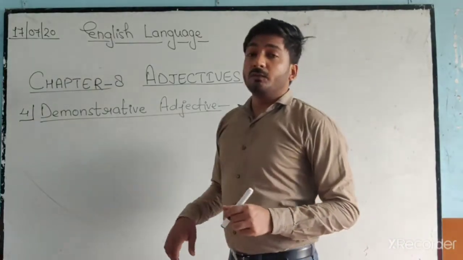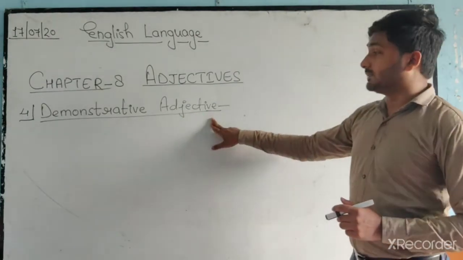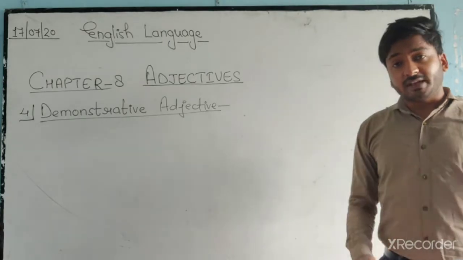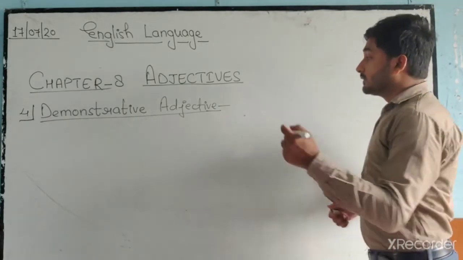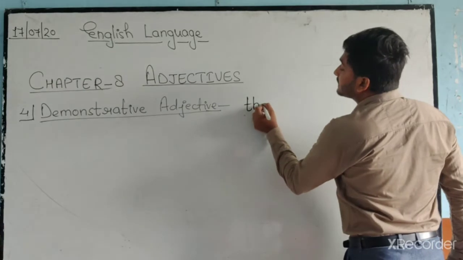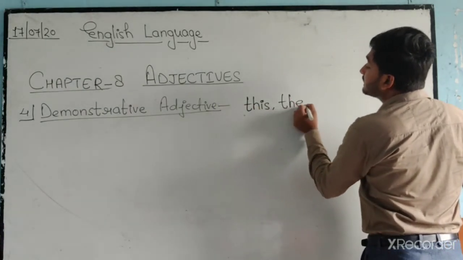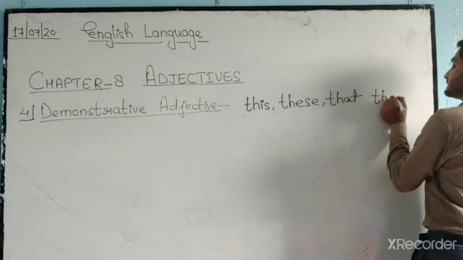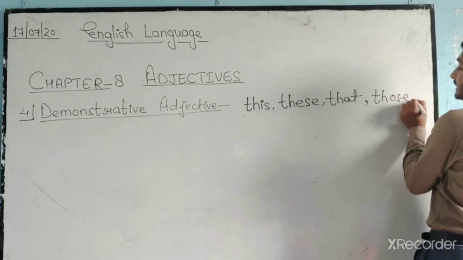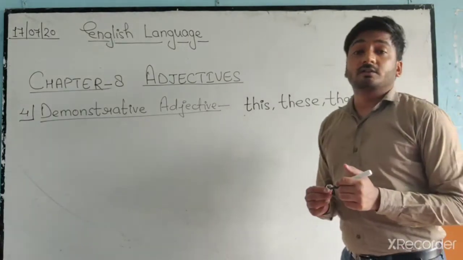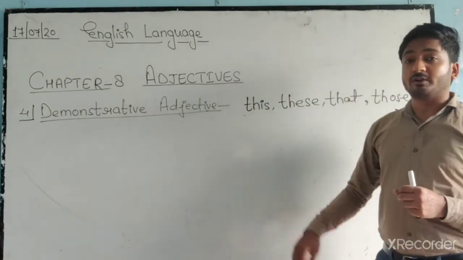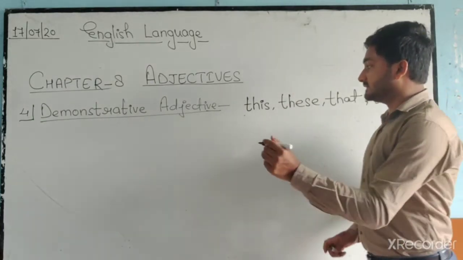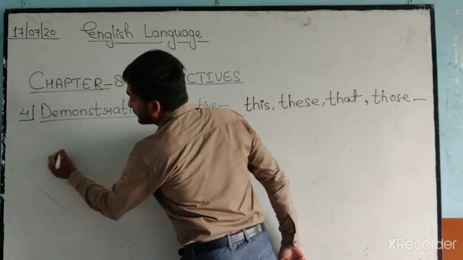Number 4 is demonstrative adjective. Demonstrative adjective we use to point out things or persons by using these words: this, these, that, and those. Now you will get confused, because we use them in demonstrative pronoun as well. So what is the difference? I'll tell you the difference, but at the end. First, just see.